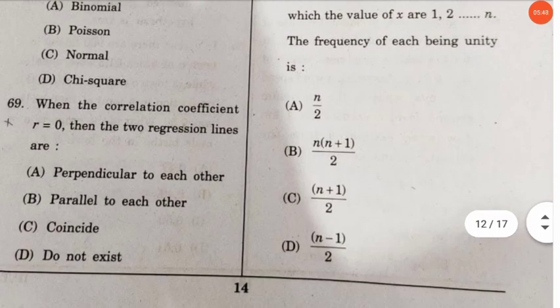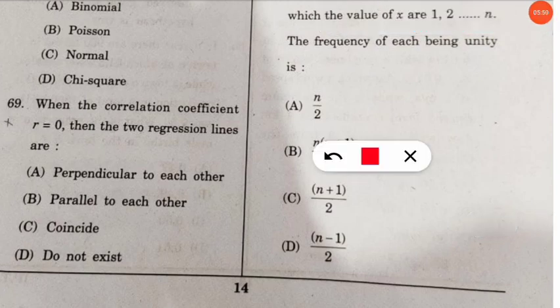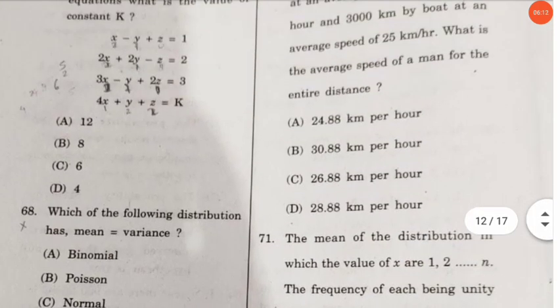The next question is, when the correlation coefficient r is equal to 0, then the two regression lines are what? And here when this situation is occurring, then what will happen? The two regression lines will be perpendicular to each other. So option A will be the correct option. So you have to remember this, r is equal to 0 means two regression lines will be perpendicular. Coming to the next question.